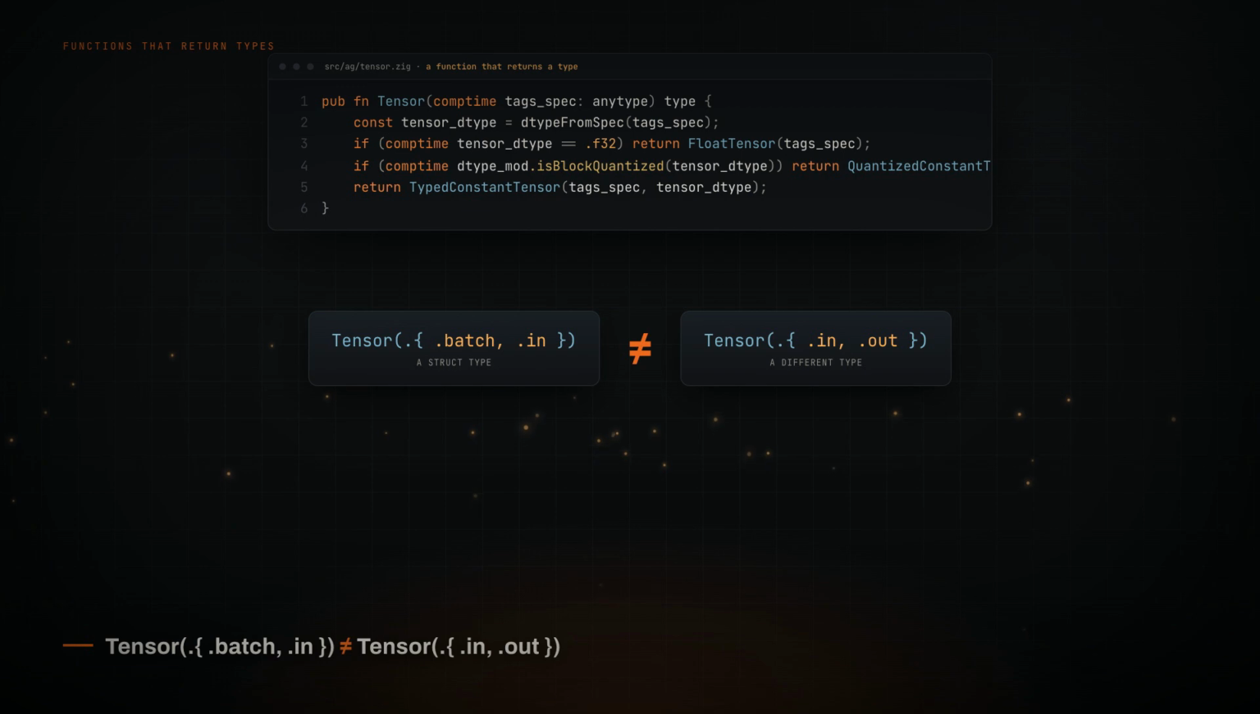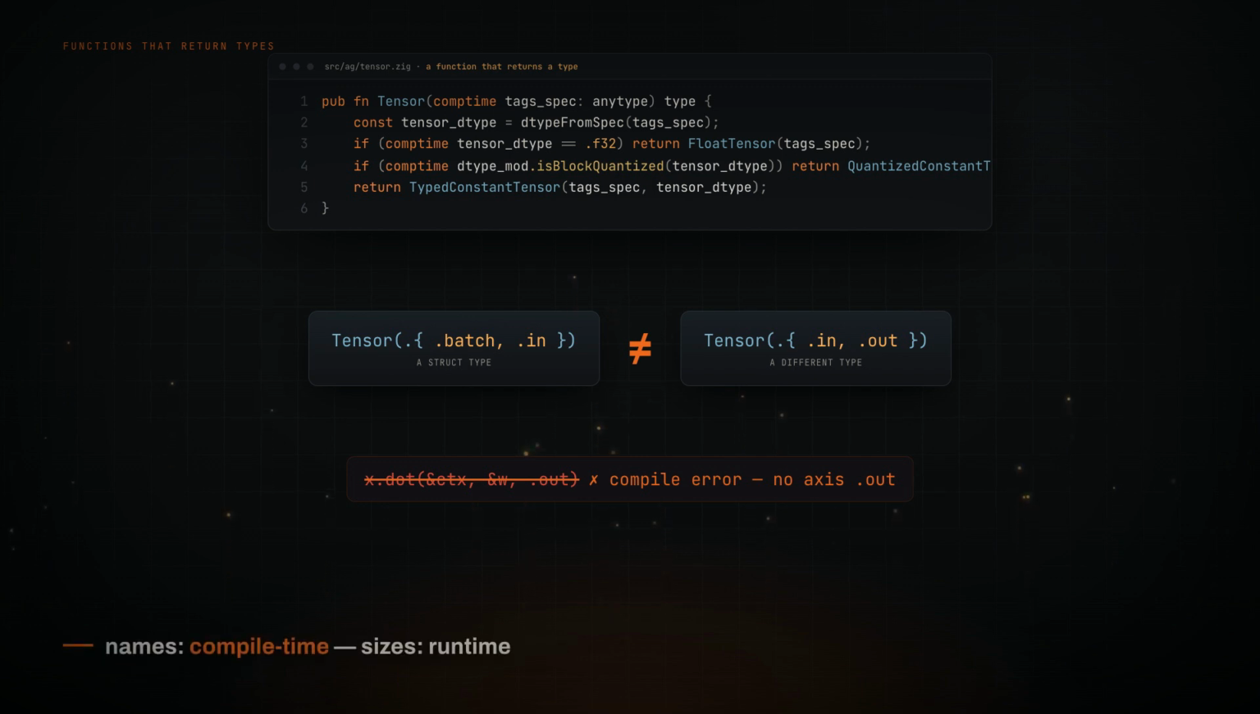Contract an axis a tensor doesn't have, and the program doesn't crash. It doesn't compile. One honest caveat, the types carry names, not sizes. Size mismatches still surface at runtime. 2 lines show how far this goes.